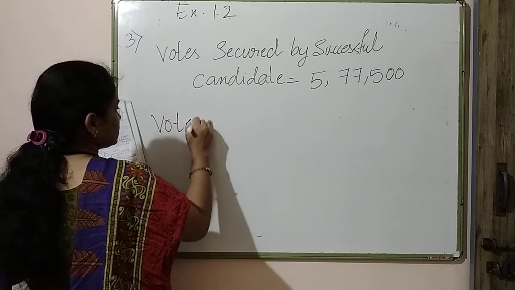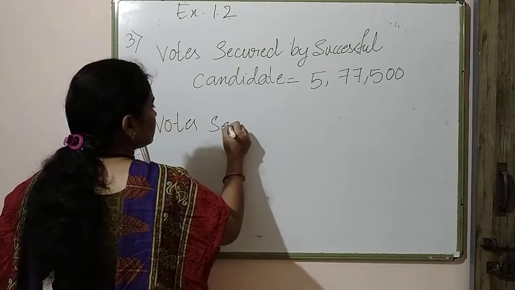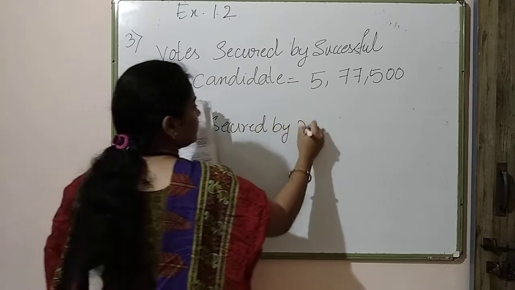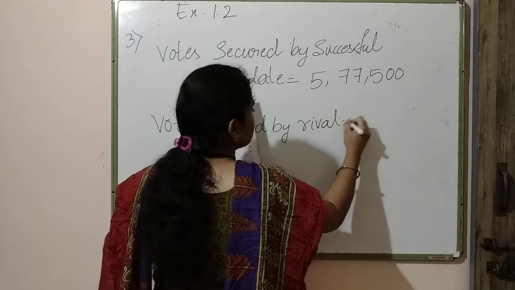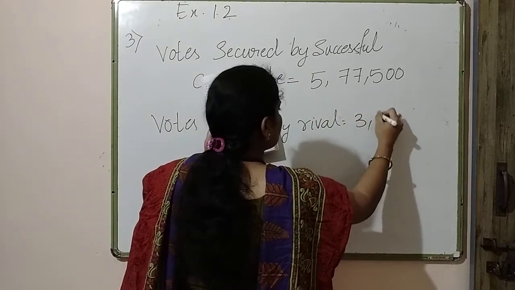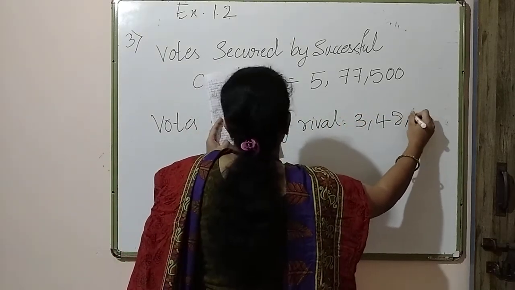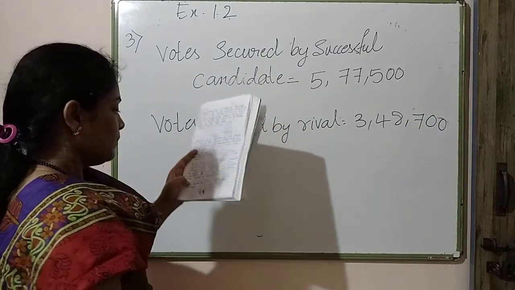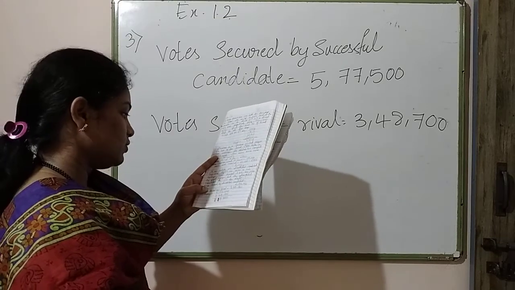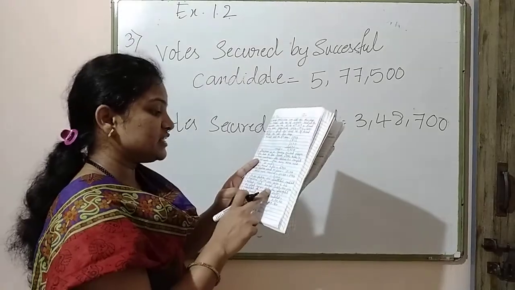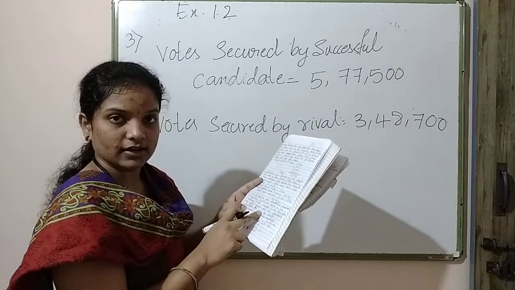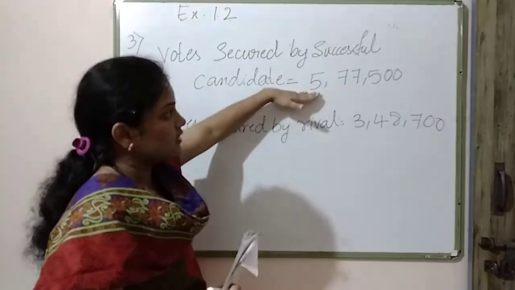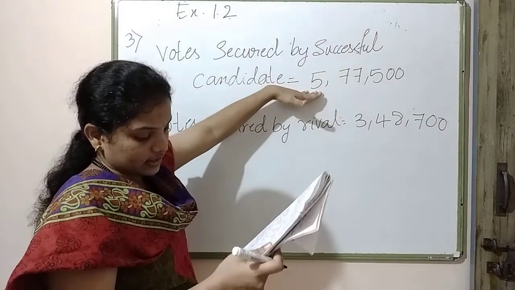Votes secured by rival is equal to, it is something around 3,48,700 votes. Okay. Now they are asking by what margin, what is that? By what margin did the successful candidate win? We have to find out by what margin this person won the election.